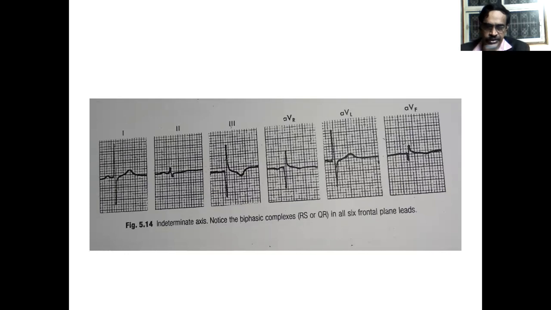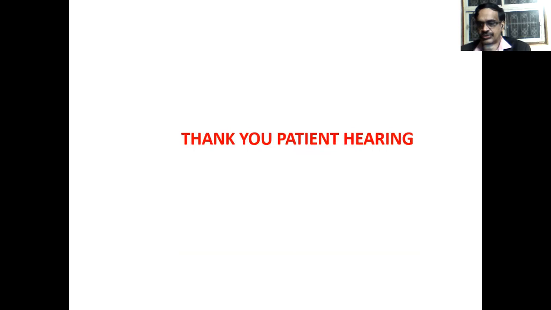Here you can see intermediate axis. So today we have discussed the mean QRS axis and axis deviation.